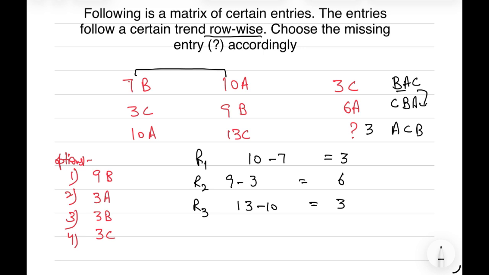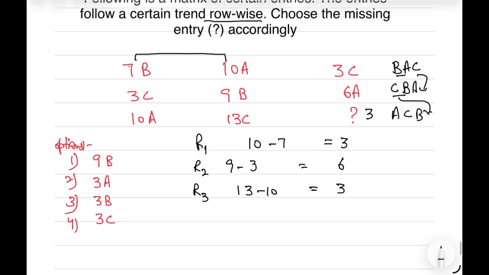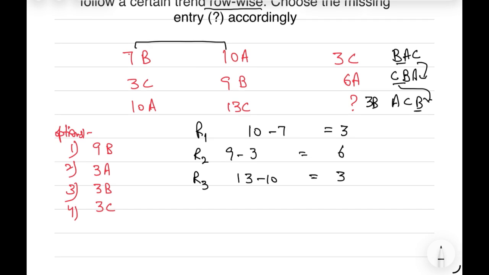That is, in the next row the first letter is the last letter of the previous sequence and the first two come next to it. So the missing entry will be 3b. So option C is correct, 3b is the answer.